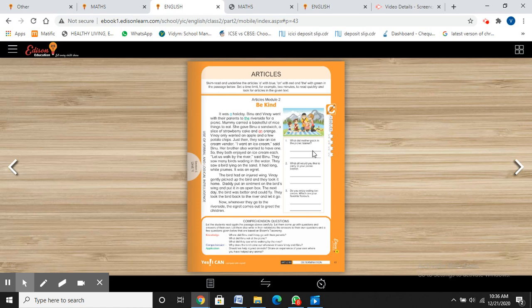Okay, so let's start with the passage. When you read this passage, you will come to know about a, an, and the. Okay, why I'm using a, why I'm using an, and why we are using the. When we are talking about a particular thing, the same particular thing, then we will use the.